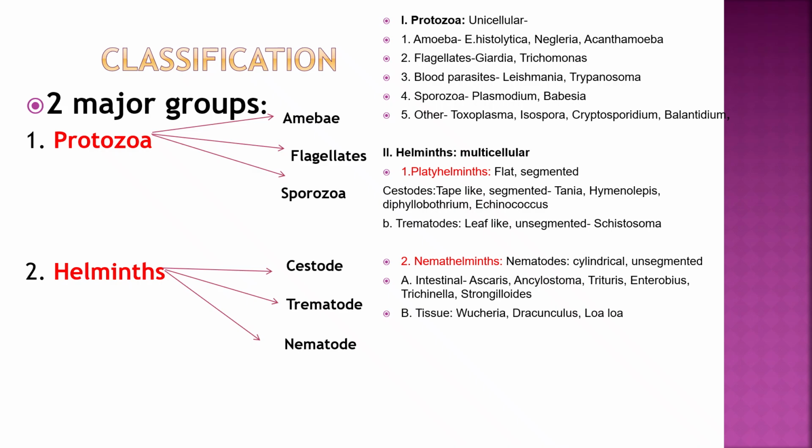Helminths are multicellular. First is platyhelminths, which are flat and segmented. Cestodes are tape-like, for example Taenia, Hymenolepis nana, Diphyllobothrium and Echinococcus. Trematodes are leaf-like, unsegmented, for example Schistosoma. Nemathelminths, nematodes, are cylindrical and unsegmented. Intestinal nematodes: Ascaris, Ancylostoma, Trichuris, Enterobius, Trichinella, Strongyloides. And tissue nematodes: Wuchereria and Dracunculus, Loa loa.